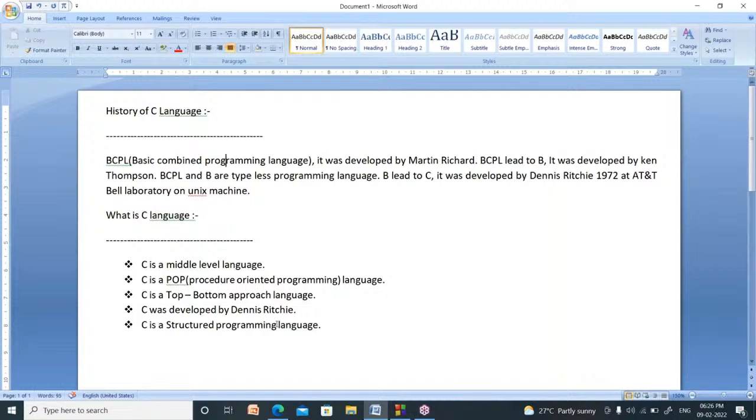BCPL is Basic Combined Programming Language. It was developed by Martin Richard. From BCPL, there is a new programming language called B. It was developed by Ken Thompson. B was developed to develop a multi-user operating system. BCPL and B are typeless programming languages, meaning there are no data types in BCPL and B. B led to C. From B language, Dennis Ritchie developed a new programming language called C in 1972 at AT&T Bell Laboratory on a Unix operating system machine.